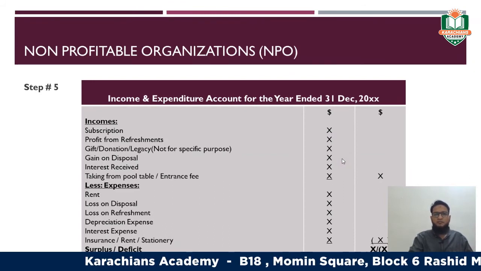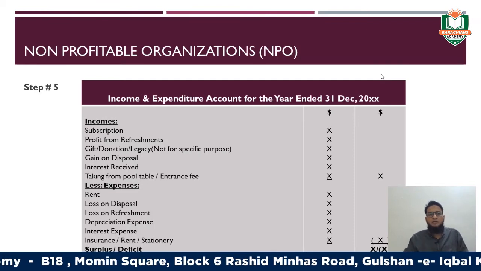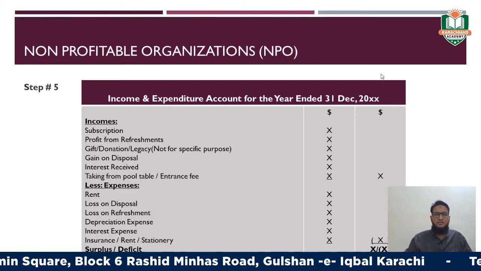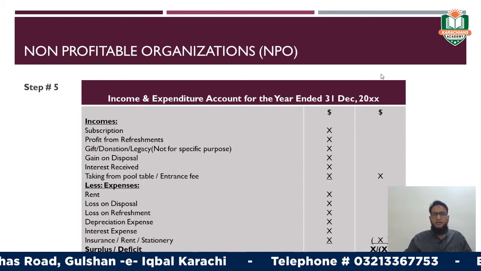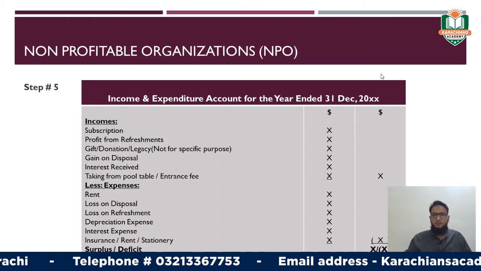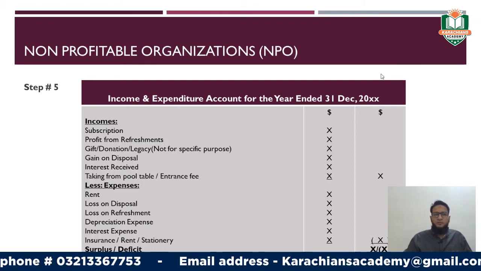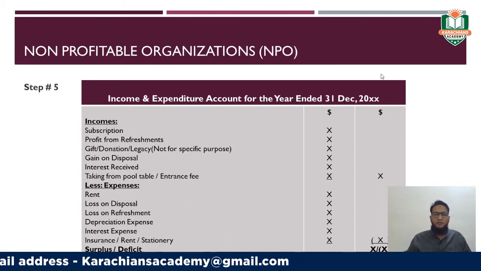Now step number five. In step number five, what you need to prepare is the statement which was asked in the question, and the statement is income and expenditure account for the year ended 31st of December, whatever the date is given in the question. Okay, you have to write here the income and expenditure account, which is the replacement of income statement or profit and loss account, right?